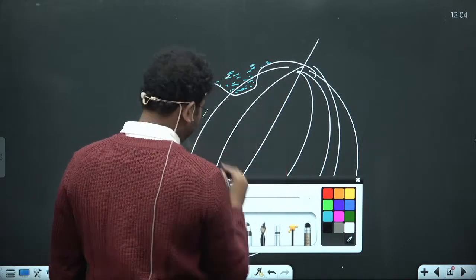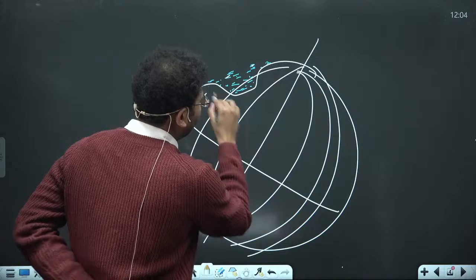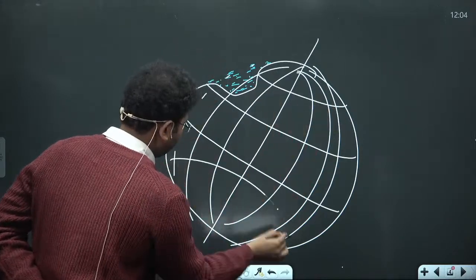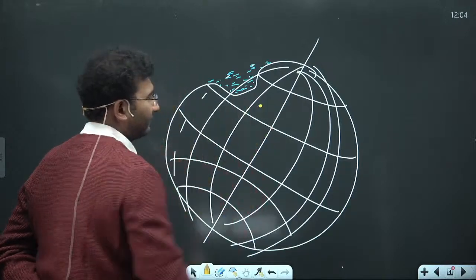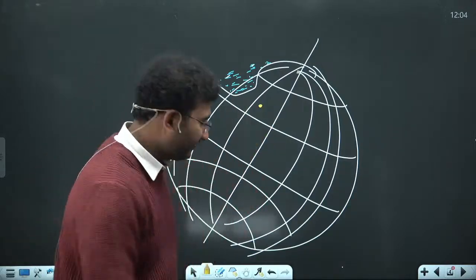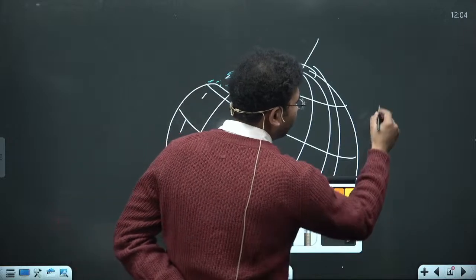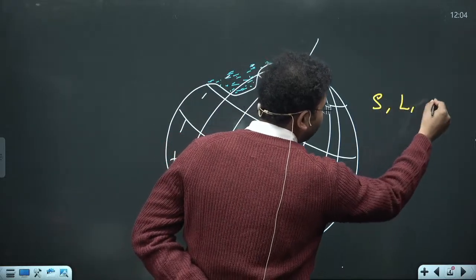Imagine there's a P wave that has been generated here. So ये है आपका P wave, right? And this P wave, it can pass through solid, liquid and gas.